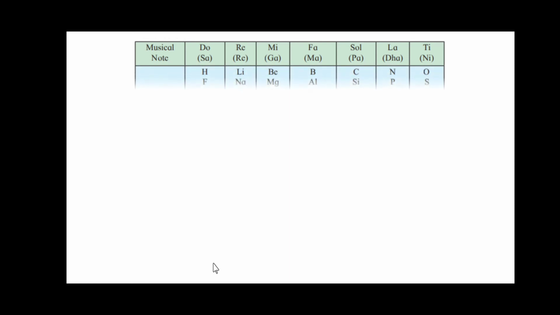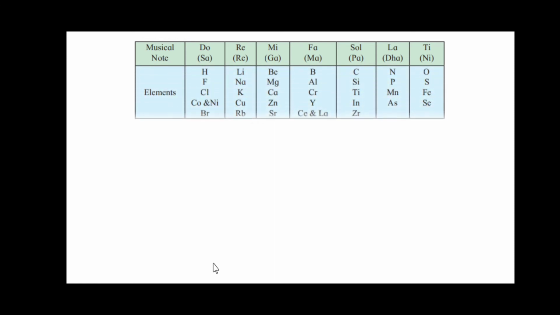Friends, here is the table. The musical notes you could see are do, re, mi, fa, sol, la, ti. That is sa, re, ga, ma, pa, dha, ni in Marathi, or we could say in the musical language of India.